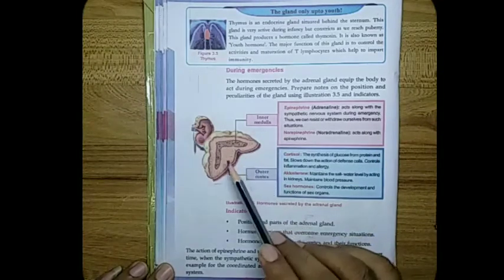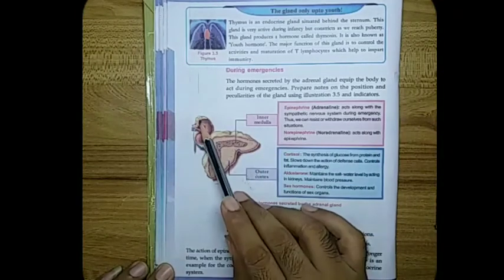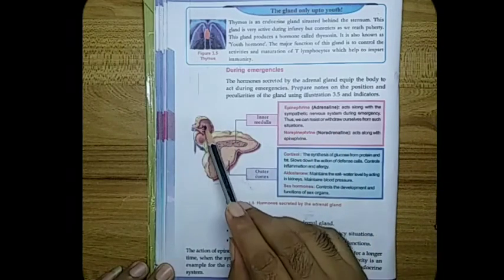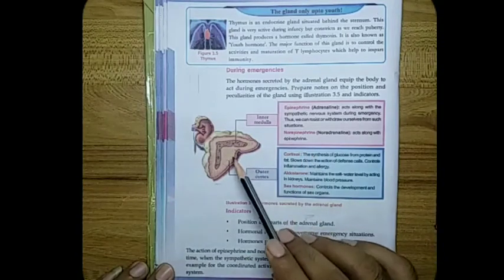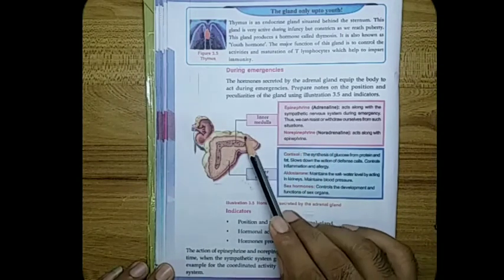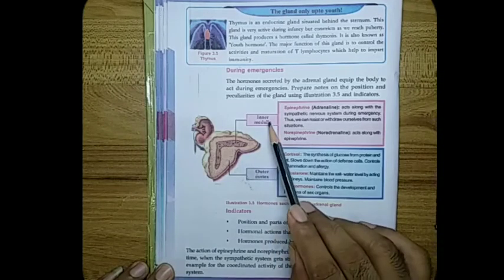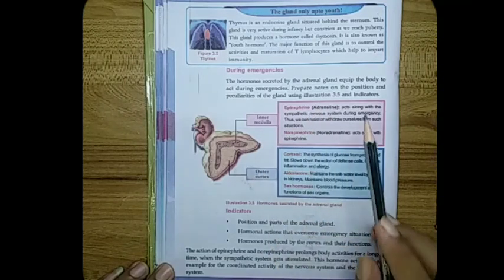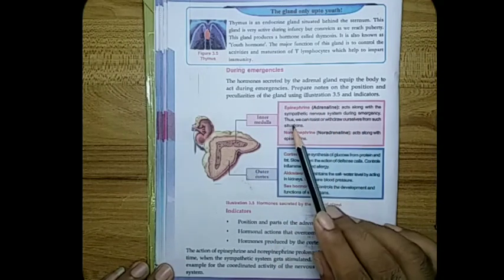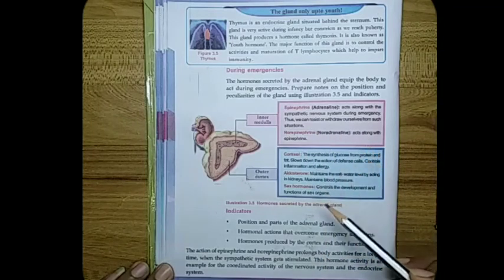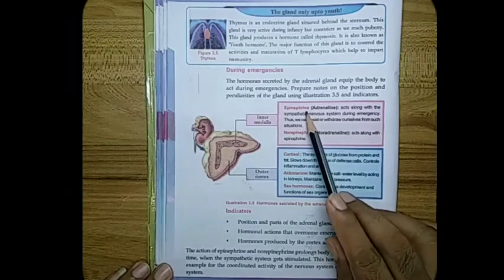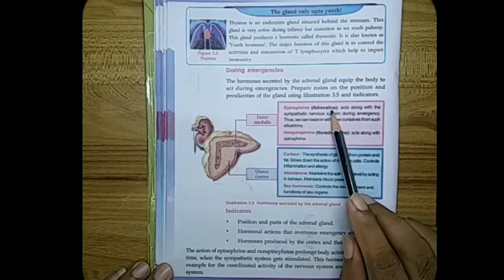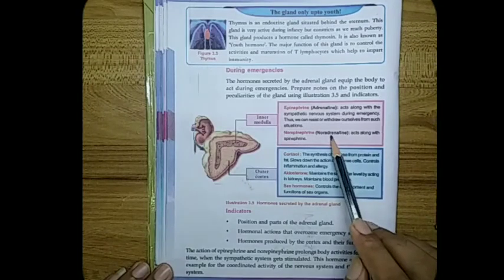What about the next endocrine gland, that is adrenal gland? Where is it seen? Adrenal gland is seen on the top of our kidneys, conical in shape. It has two parts, inner medulla and outer cortex. Two hormones are secreted from the inner medulla of the adrenal gland. They are epinephrine and norepinephrine. They are otherwise called adrenaline and noradrenaline.